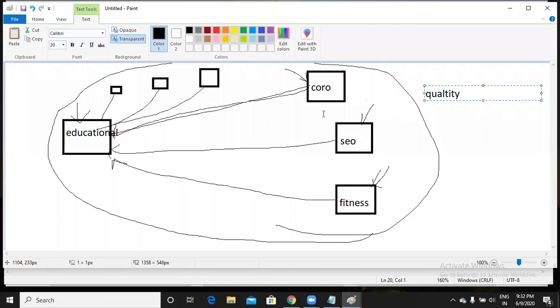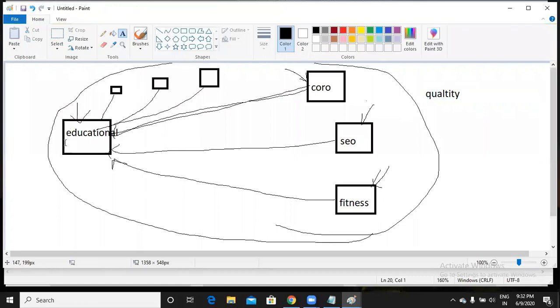Quality. Quality means a person or a website should get a backlink from a relevant website only. If it is an educational website, try to get a backlink from educational websites only. If it is a blog, like a beauty blog, try to get a backlink from beauty kinds of websites only. If it is a fitness website, try to get a backlink from fitness kinds of websites. This is what quality is. Google doesn't care about quantity, it cares about quality only.